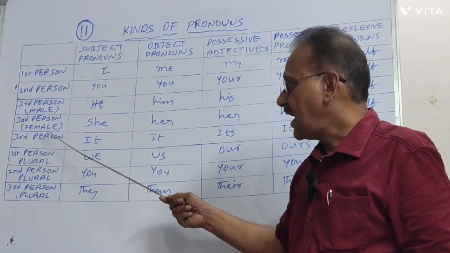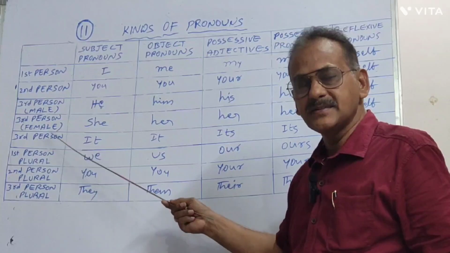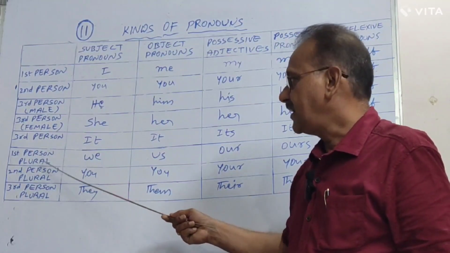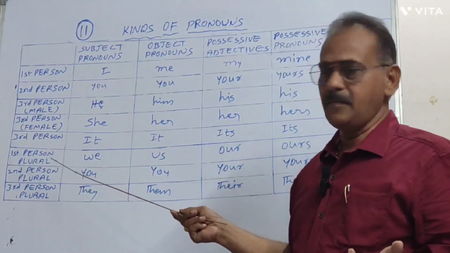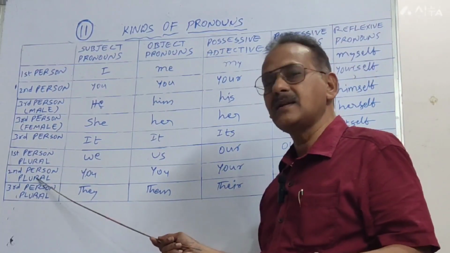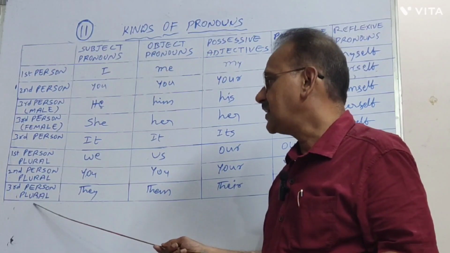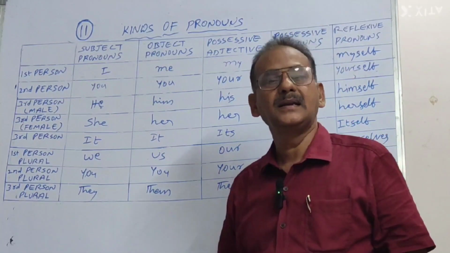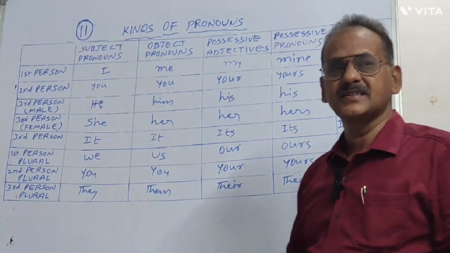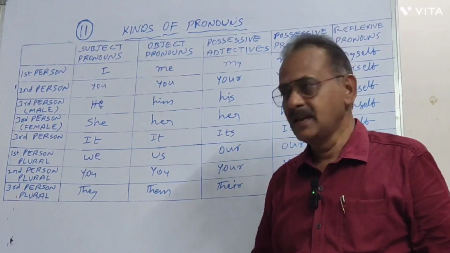Next, again in third person, it is used for it. And another one is first person plural, second person plural, and third person plural. Let us learn about these kinds of pronouns today.